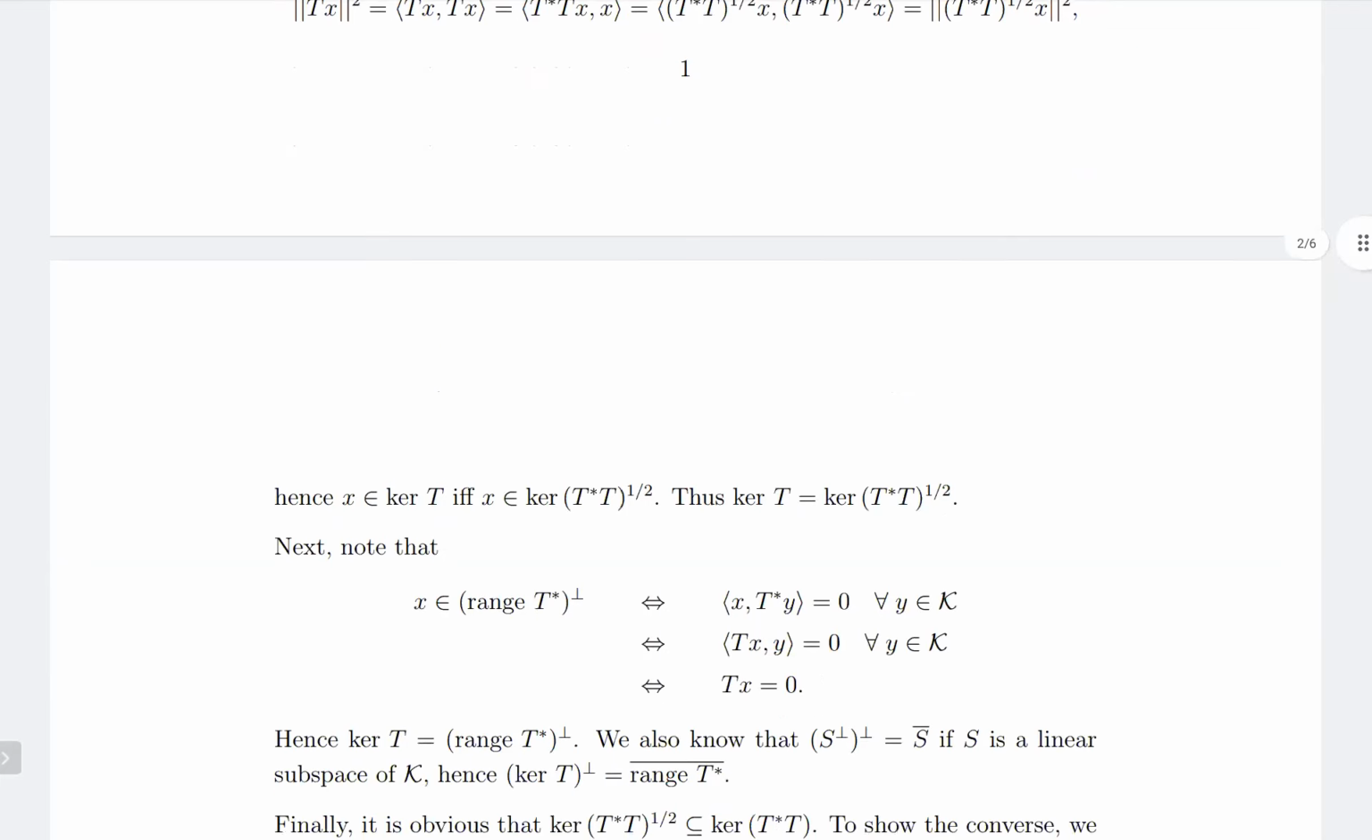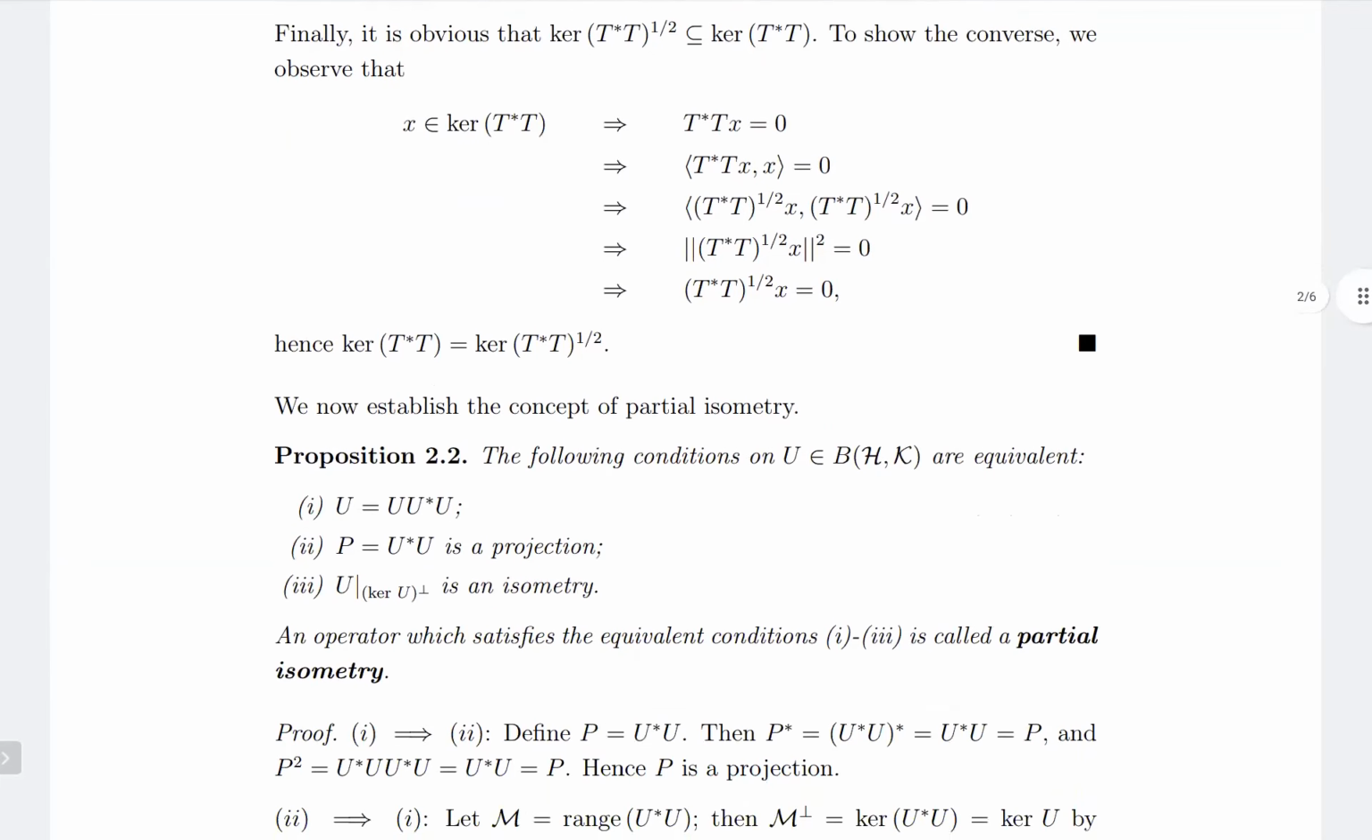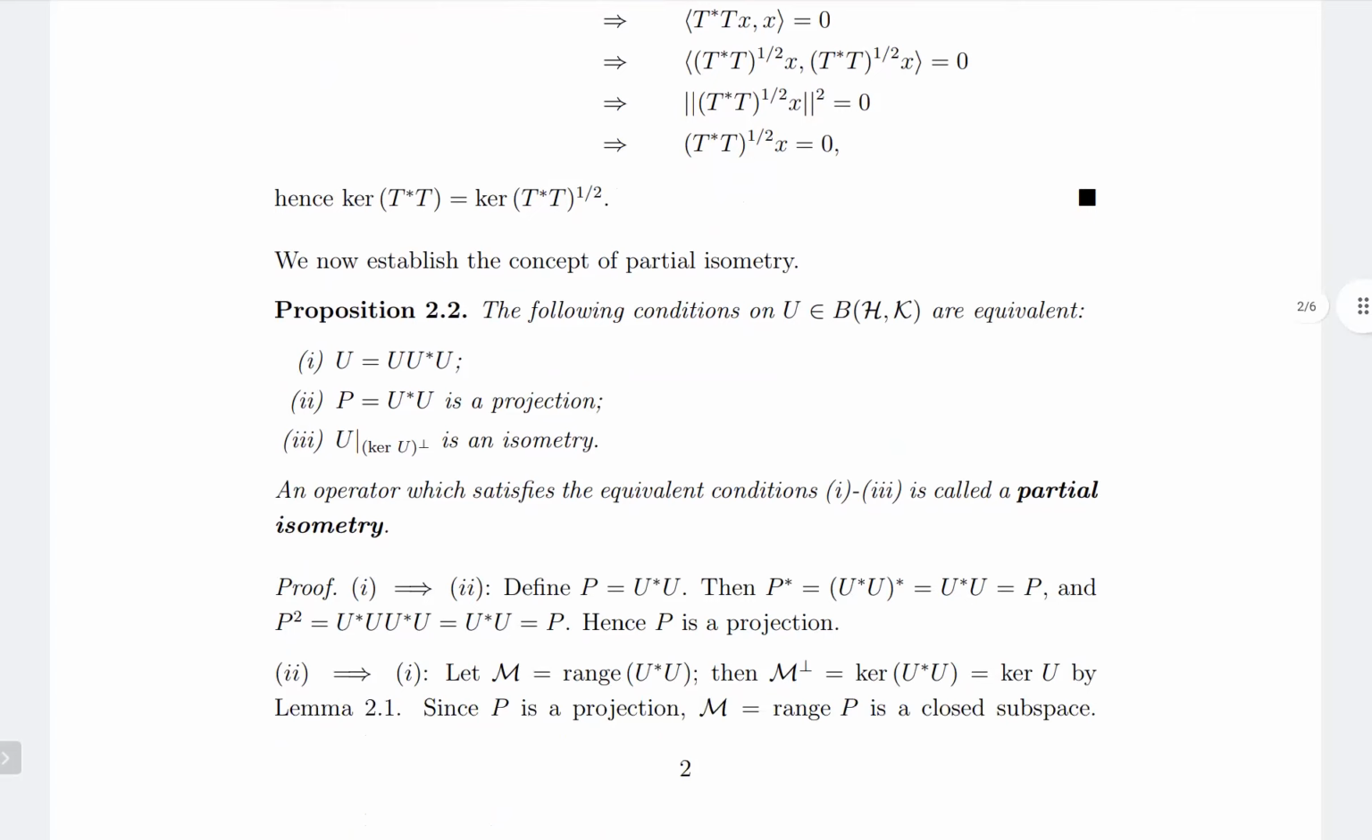So next we'll define what a partial isometry is. Suppose you have an operator U in B of H comma K. We say that U is a partial isometry if any one of these three conditions is satisfied. And all three conditions are equivalent to each other. So that's what we'll prove in this proposition. Any operator that satisfies one of these three conditions is called a partial isometry.